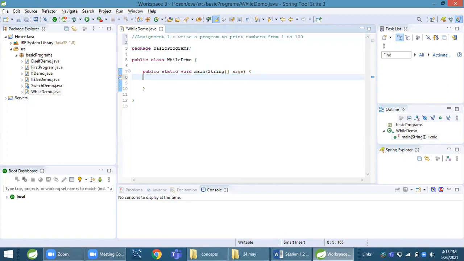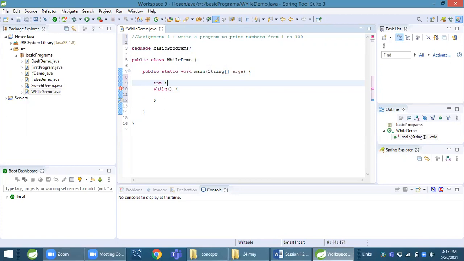First of all, I want to print numbers from 1 to 100. For that, syntax is like this, and here will be condition. There are three things. One is initialization, second is condition, third is increment or decrement. I will do initialization here.